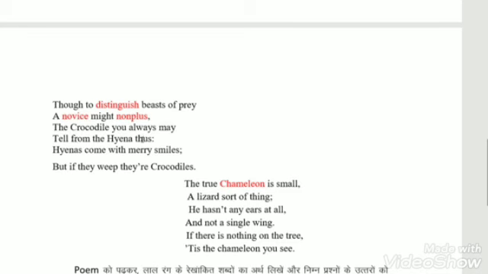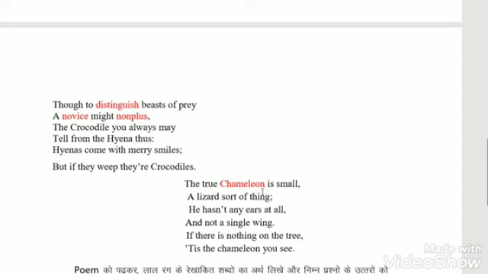And enjambment, continuation of sentence to the next line. Though to distinguish beast of prey, a novice might nonplus. Here, the continuation of the first sentence is there in the second sentence. Now we will move to the last stanza.